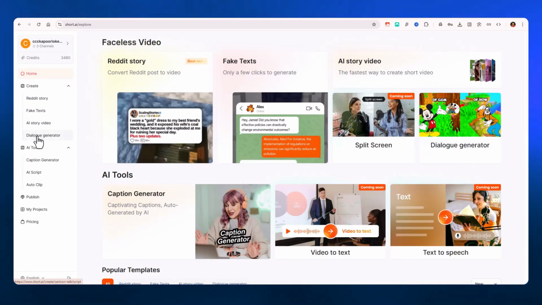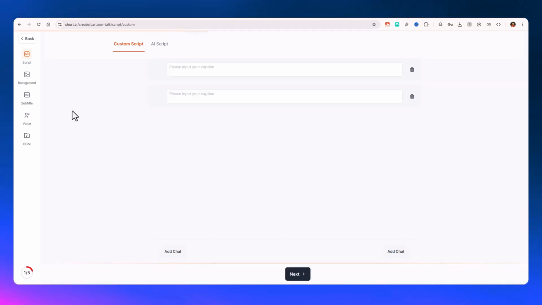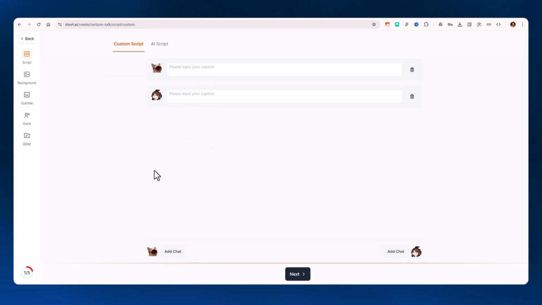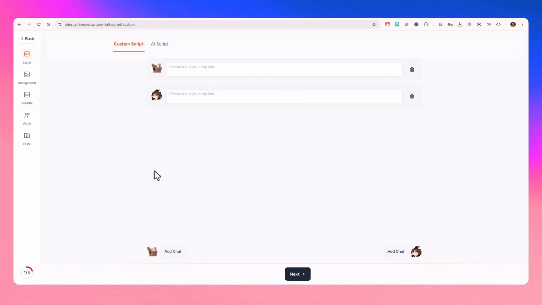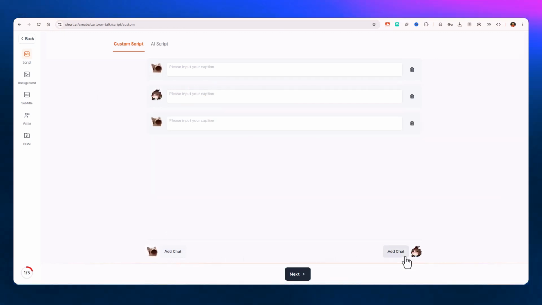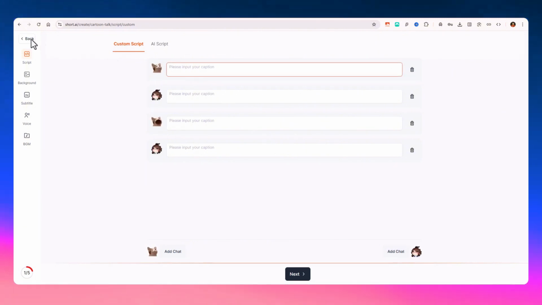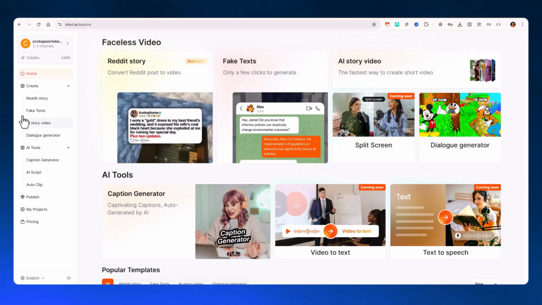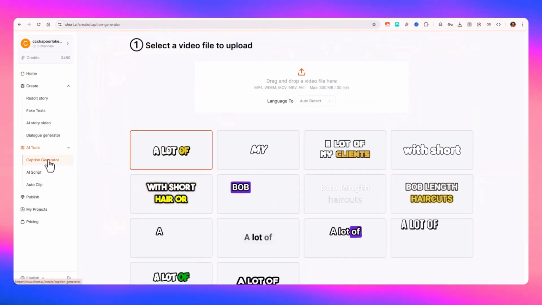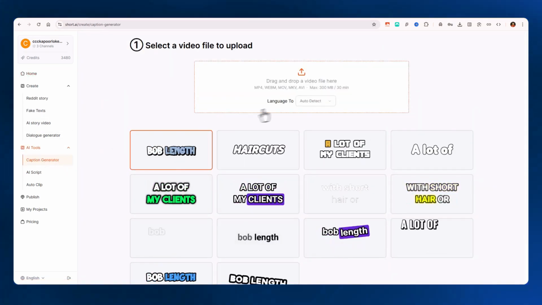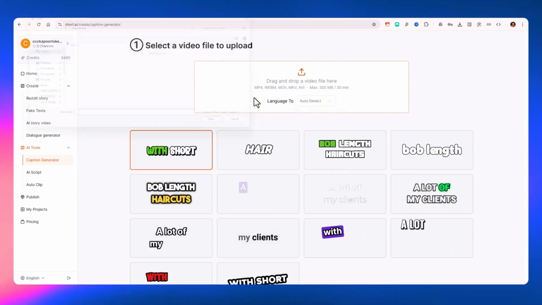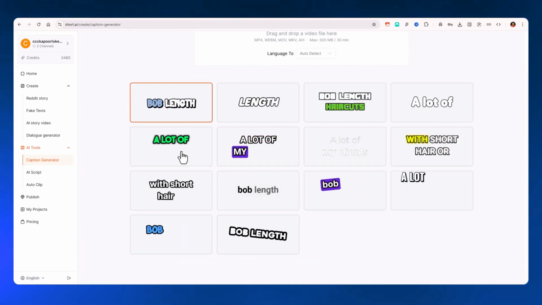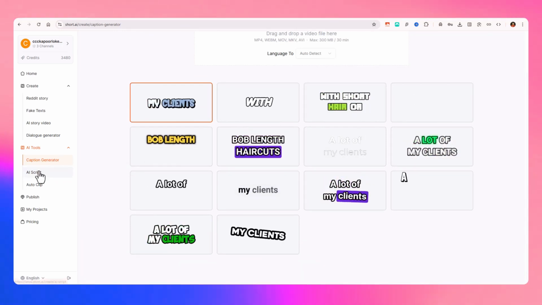And then you have the dialogue generator, where you can generate dialogues for your videos, and it is going to create a dialogue kind of video. This is the same or similar to your fake text video, right? And then you have some AI tools to generate the captions. You have the option to choose a language or auto detect, and you can drop your video in here, and the caption will be generated once you upload the video.